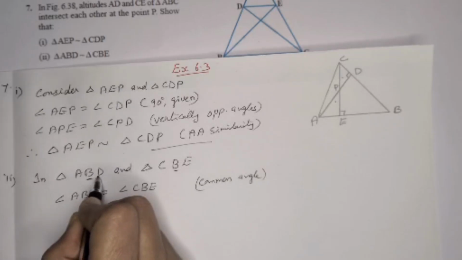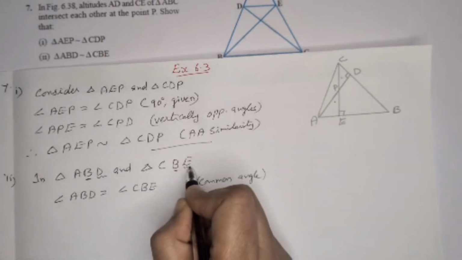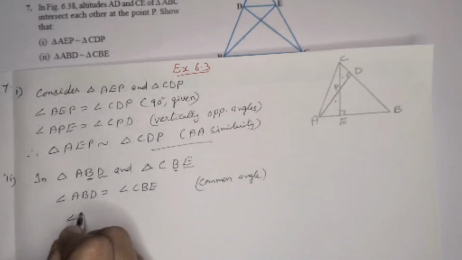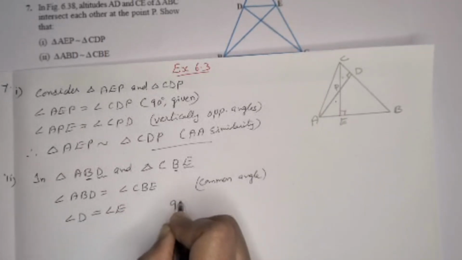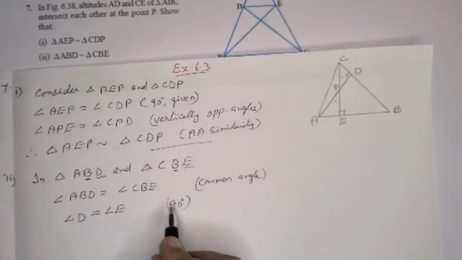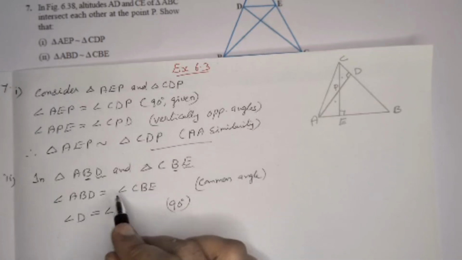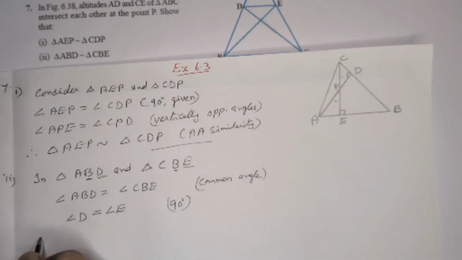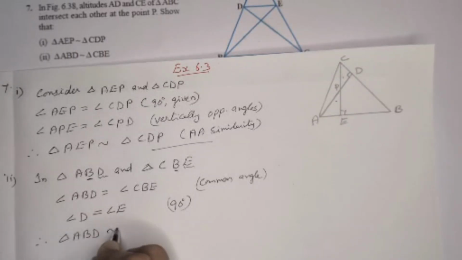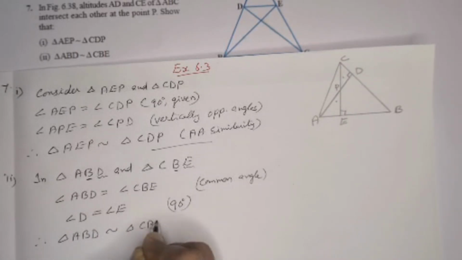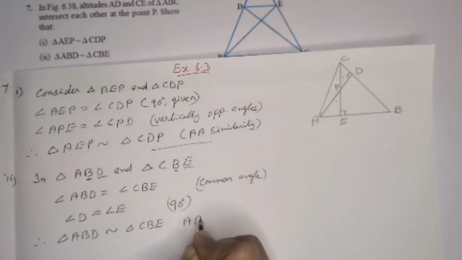Then again here angle D is equal to angle E, 90 degrees. So here also by using AA similarity we can write, therefore triangle ABD is similar to triangle CBE, AA similarity.